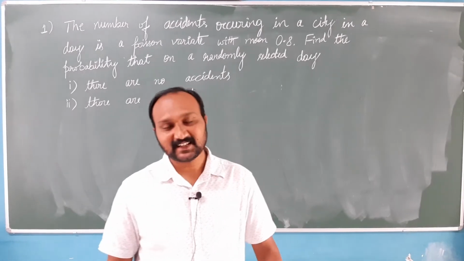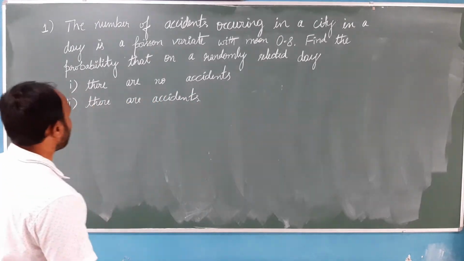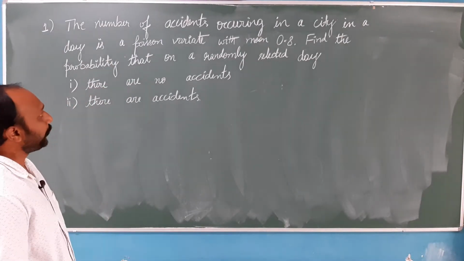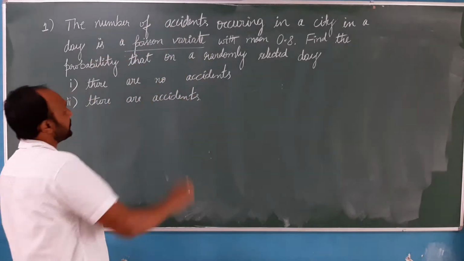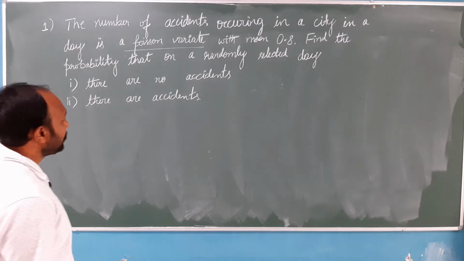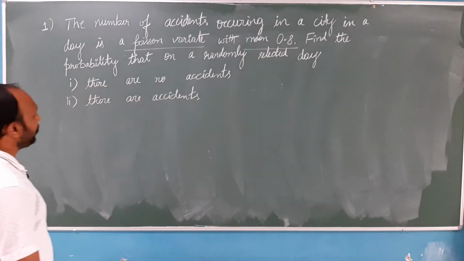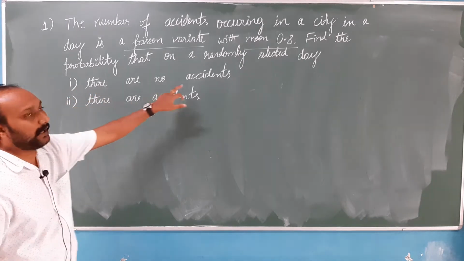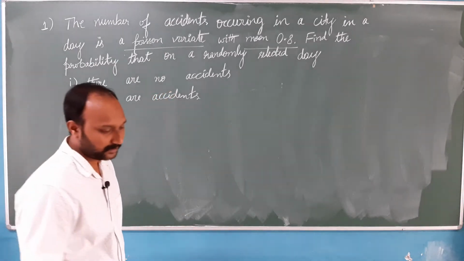In today's session, let us solve some problems on Poisson distribution. On the board, this is the first question. The number of accidents occurring in a city in a day is a Poisson variate. Already they have mentioned what type of variate we are discussing in the question itself. So, we are talking about a Poisson variate with mean 0.8. Find the probability that on a randomly selected day there are no accidents, and the second probability, there are accidents.